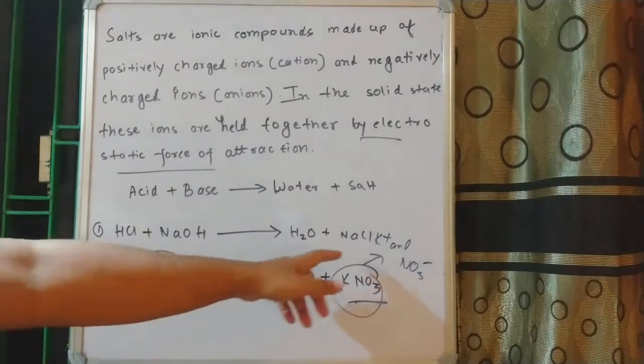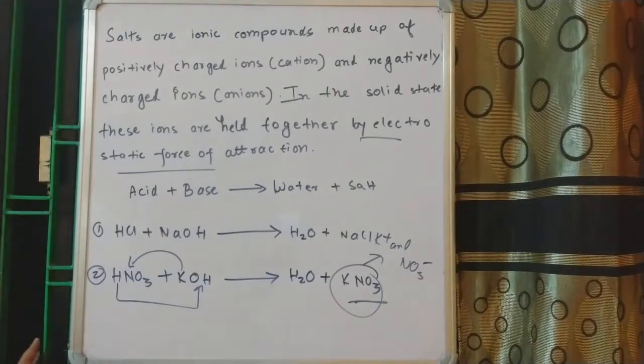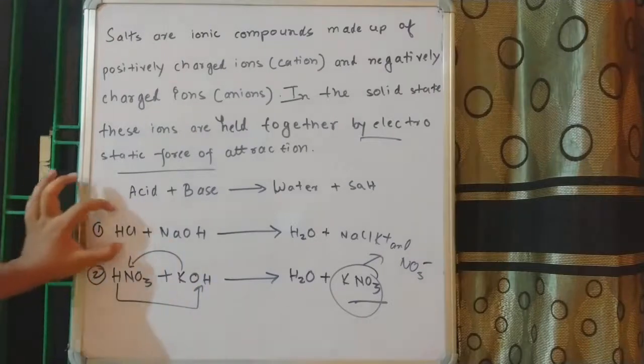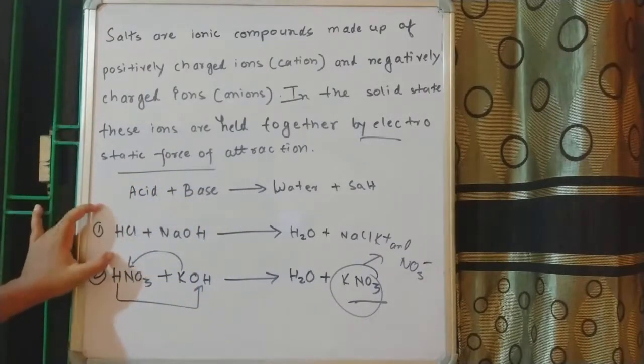This particular salt NaCl or this salt KNO3, they are the product of reaction between two similarly matched acid and bases. Similarly matched, that means their strengths are almost similar.